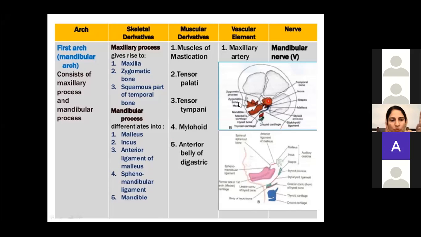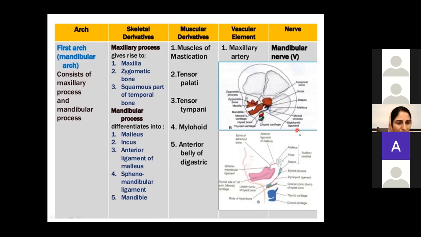I hope you all know. Can anybody tell me how many ossicles are there in the ear? How many ossicles? 3. Excellent, Anna. Okay, 3 ossicles. Can you name them? Total there are 6, but there are 3 on each side. Can anybody name these ossicles? Stapes. Okay. Yes, very good, Anna. Incus, malleus, and stapes. Okay. Now, incus and malleus are derived from the first pharyngeal arch. Stapes is derived from the second pharyngeal arch.